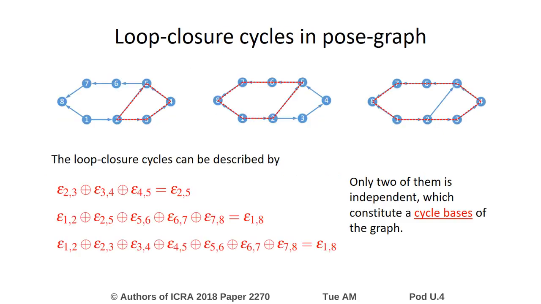First, let us consider the cycles of the graph. There are three cycles in this graph. The mathematical representations of these cycles are given here. Usually, we want to consider a set of independent cycles named a cycle basis.